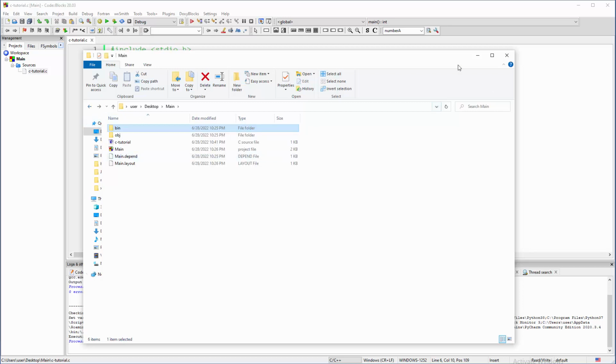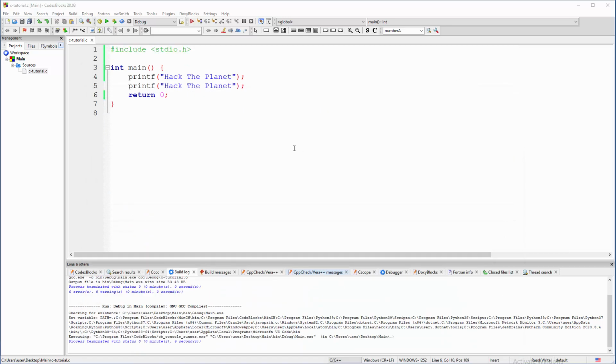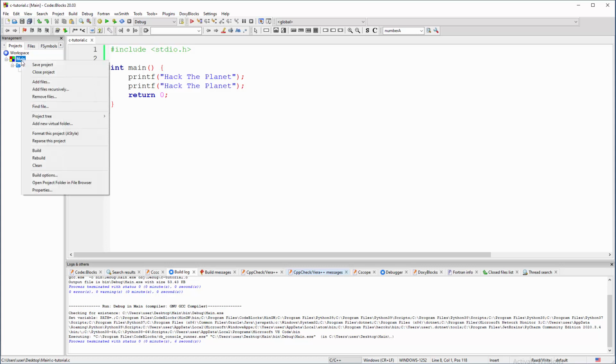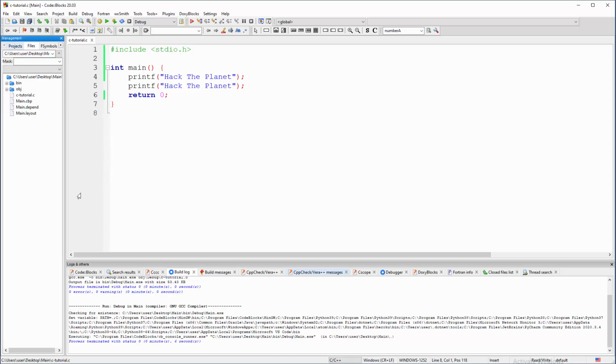Okay, let me see. We don't need this anymore. Well, can we get those folders in CodeBlocks? Yes, you can click on main and open the project folder in File Explorer, and you're going to have that same thing right here. So obj debug .o, if you remember, bin debug main.exe. But most of the time you are not going to use this if your programs are small. So you can just right click and get the location of it if you're lazy like me. So much about physical thingies.